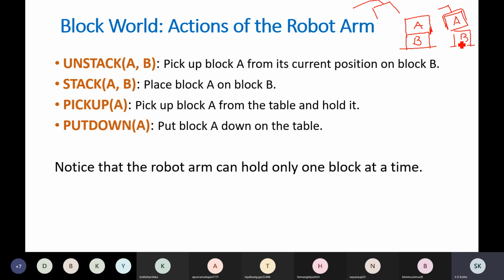So that is the unstack operation. Unstack AB will pick up block A from its current position on block B.